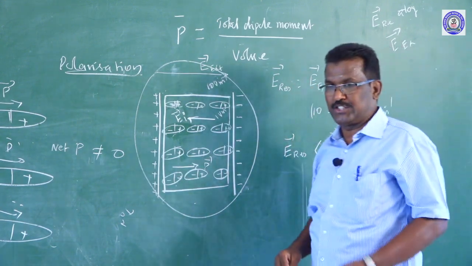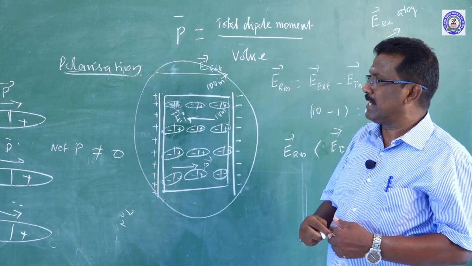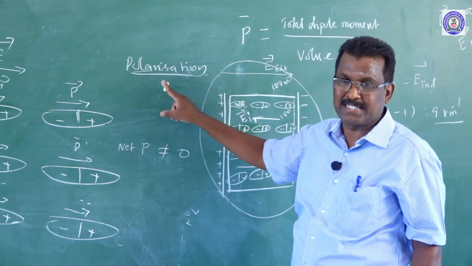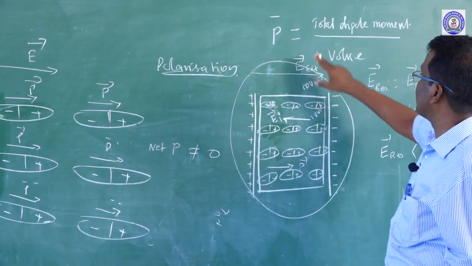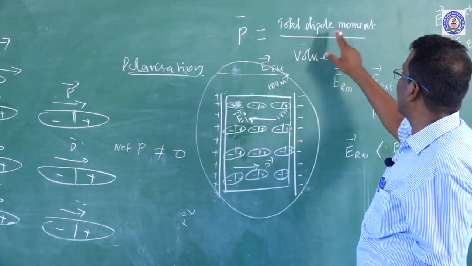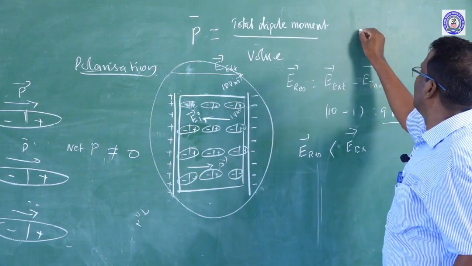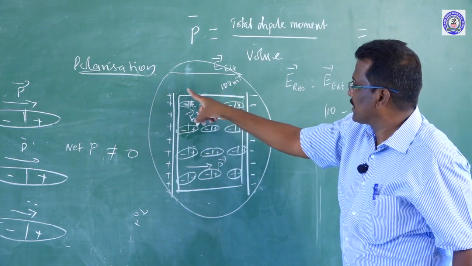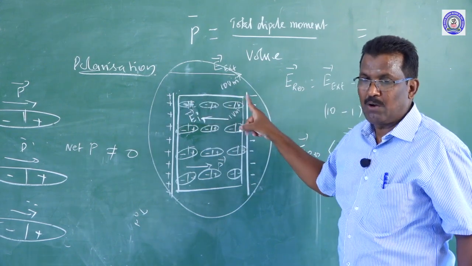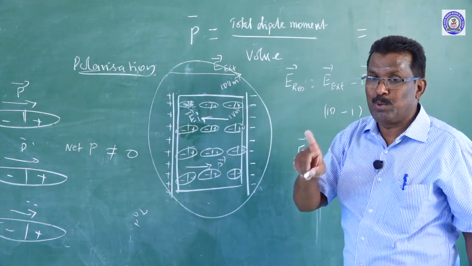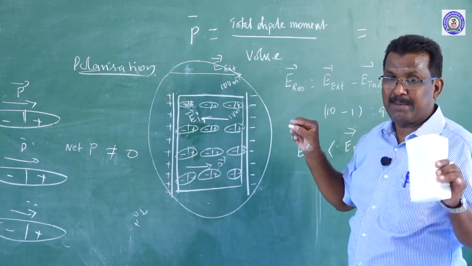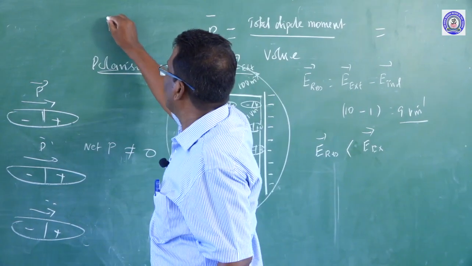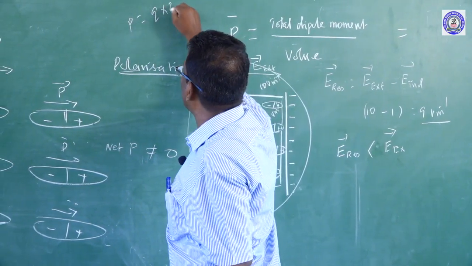Now, come to polarization. Polarization is the alignment of the induced dipole moment or permanent dipole moment in the presence of an electric field. Mathematically, polarization is equal to total dipole moment per unit volume. Dipole moment acts from the negative to the positive charge. So how do we express the dipole moment? The dipole moment P can be expressed as the product of the charge and the separation: P is equal to Q into 2A.